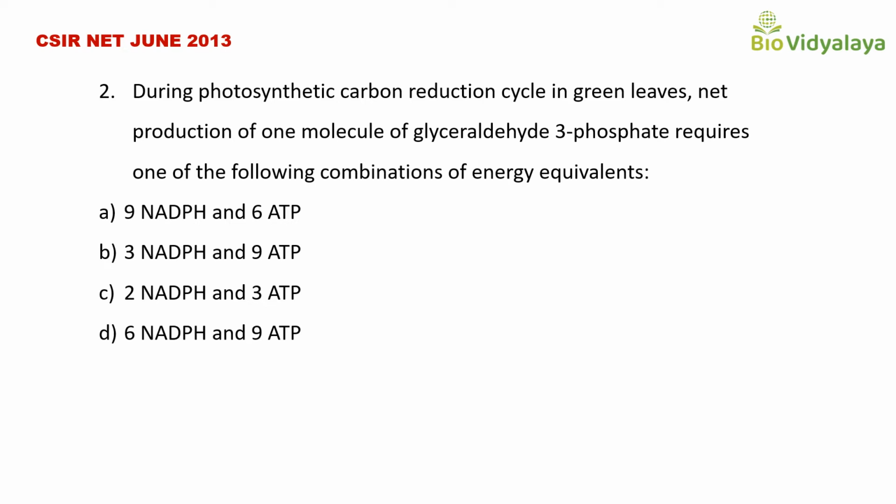Here photosynthetic carbon reduction cycle means C3 or Calvin cycle. This is the dark reaction of photosynthesis. Here we have to find how many NADPH and ATP are needed for the production of one molecule of glyceraldehyde 3-phosphate. We know that from one molecule of glyceraldehyde 3-phosphate we will get half glucose. And for that we have to fix 3 carbon dioxide. So 3 RUBP will accept 3 carbon dioxide.